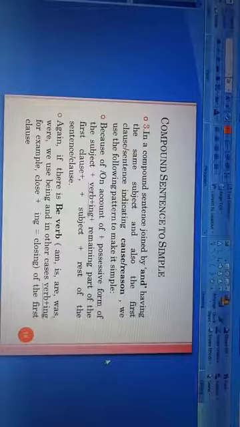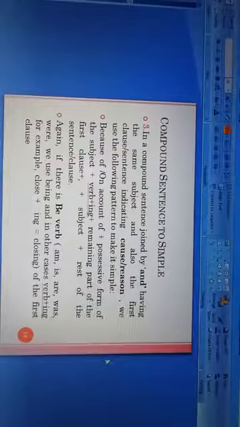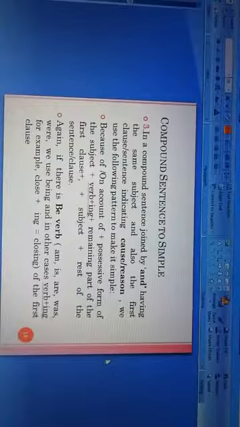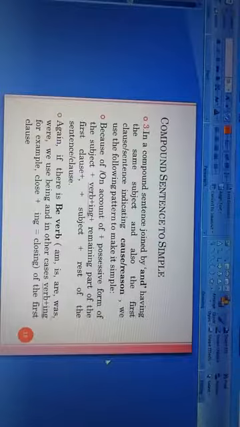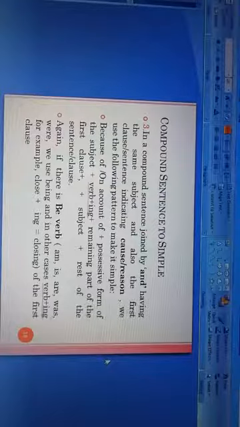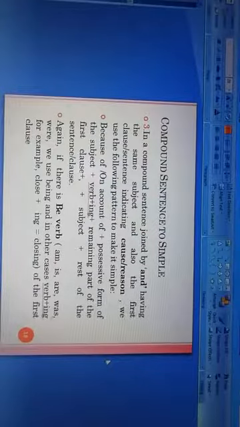Again, if there is a be verb, that is am, is, are, was, were, we use be plus ing, that is being. And in other cases, verb plus ing of the first clause. For example, close is the verb, so verb plus ing will be closing.